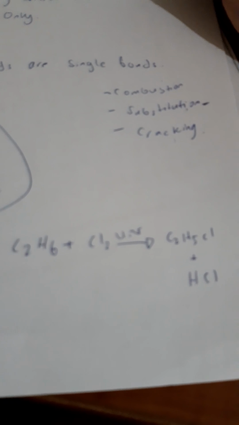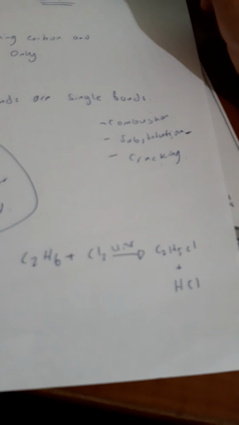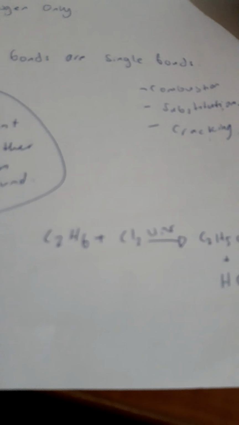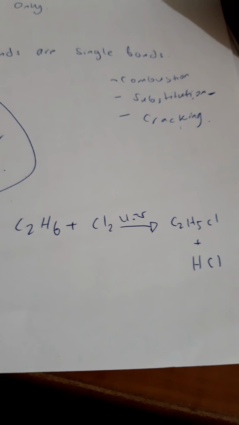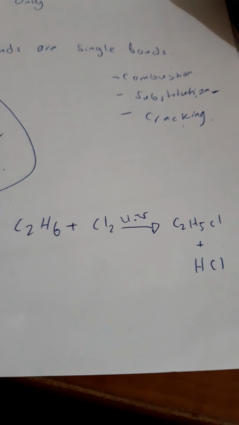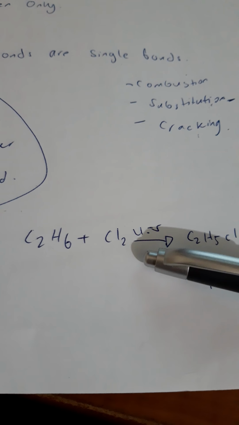Just 1 second for the video to be clear. I'm sorry, it's not from me, it's because of the phone. But I'm not going to proceed to another question unless this reaction or equation is clear for you all. Okay, good. C2H6 plus Cl2 produces C2H5Cl and HCl in the presence of ultraviolet light. So we wrote a chemical equation.